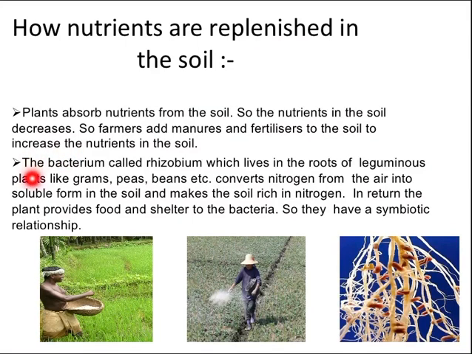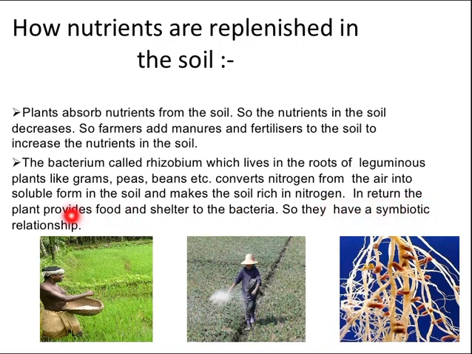You have already studied the bacterium called rhizobium, which lives in the roots of leguminous plants like grams, peas, beans, etc. It converts the nitrogen from the air into a soluble form in the soil and makes the soil rich in nitrogen.